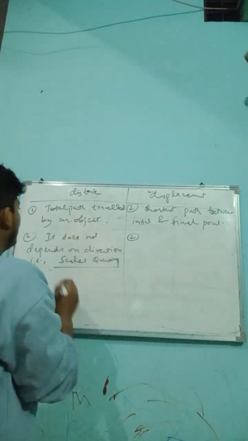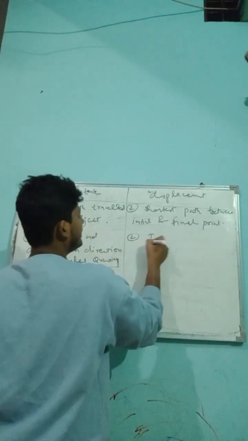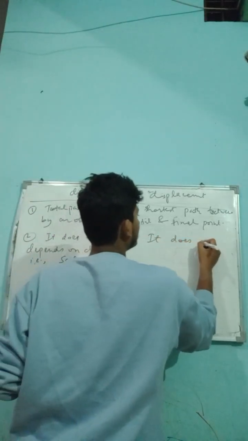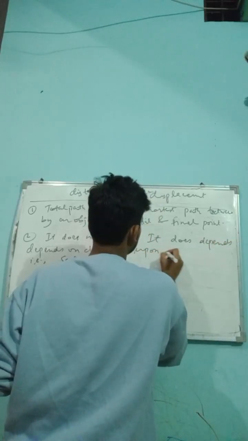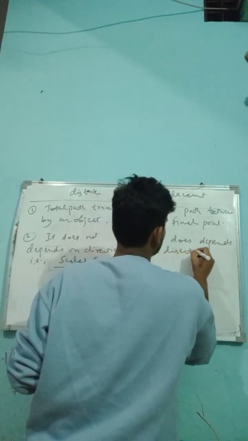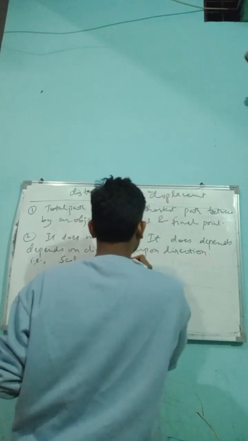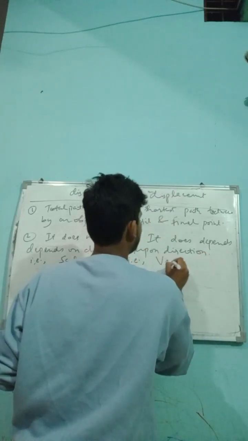As we have seen right before, displacement depends upon direction, so this is a vector quantity.